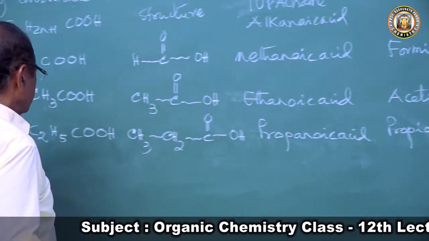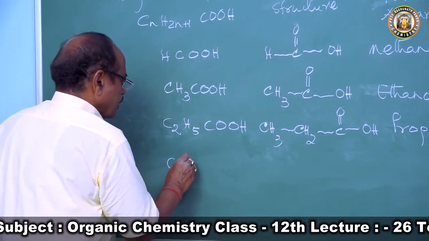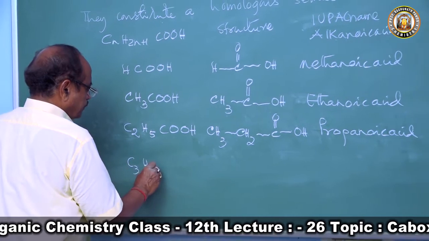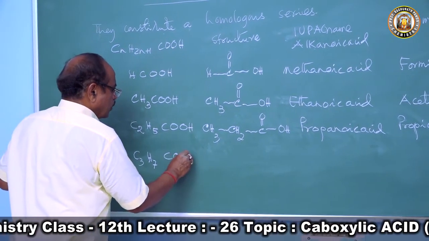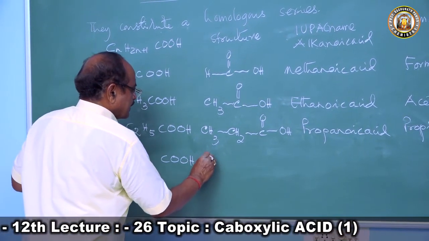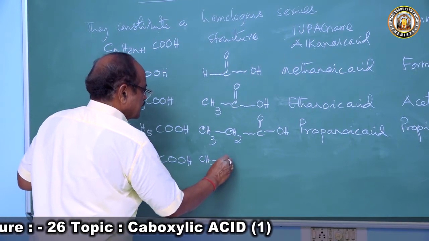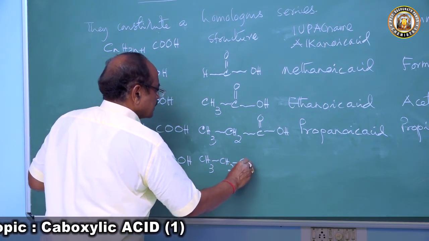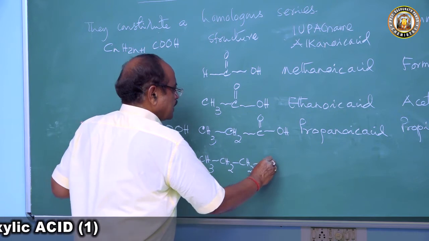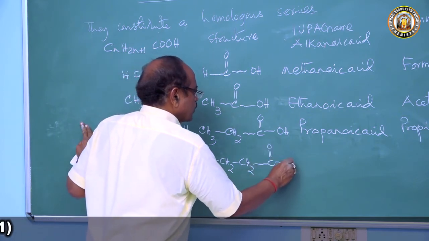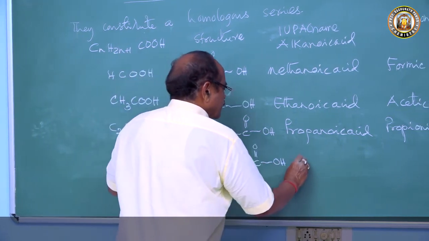If you come to C3H7COOH, we get CH3, CH2, CH2, COOH. It is called butyric acid.